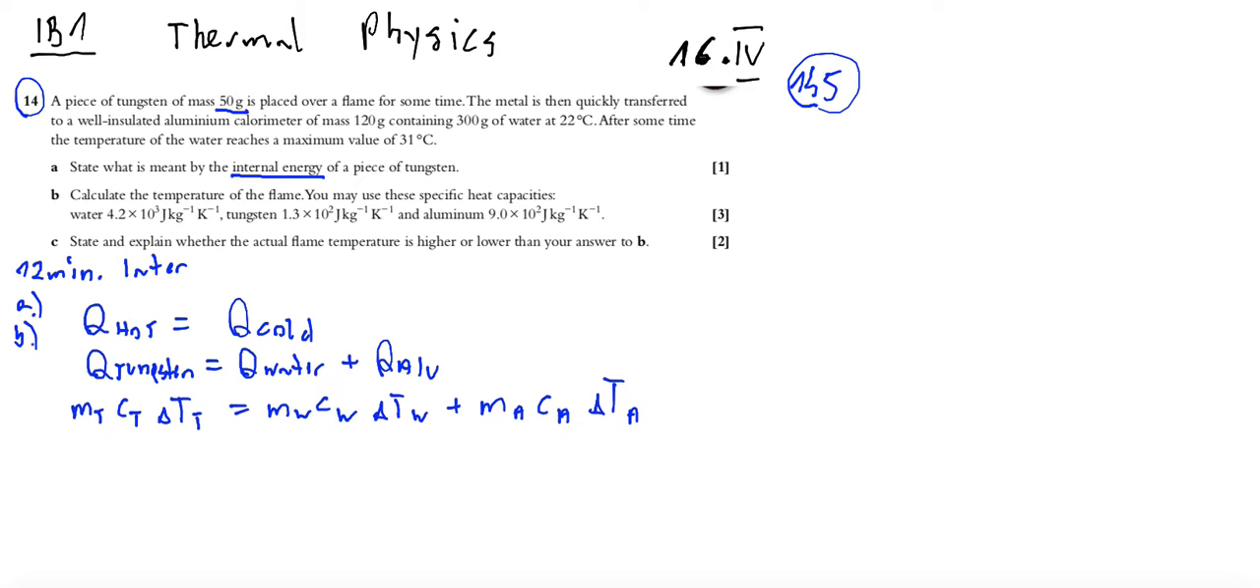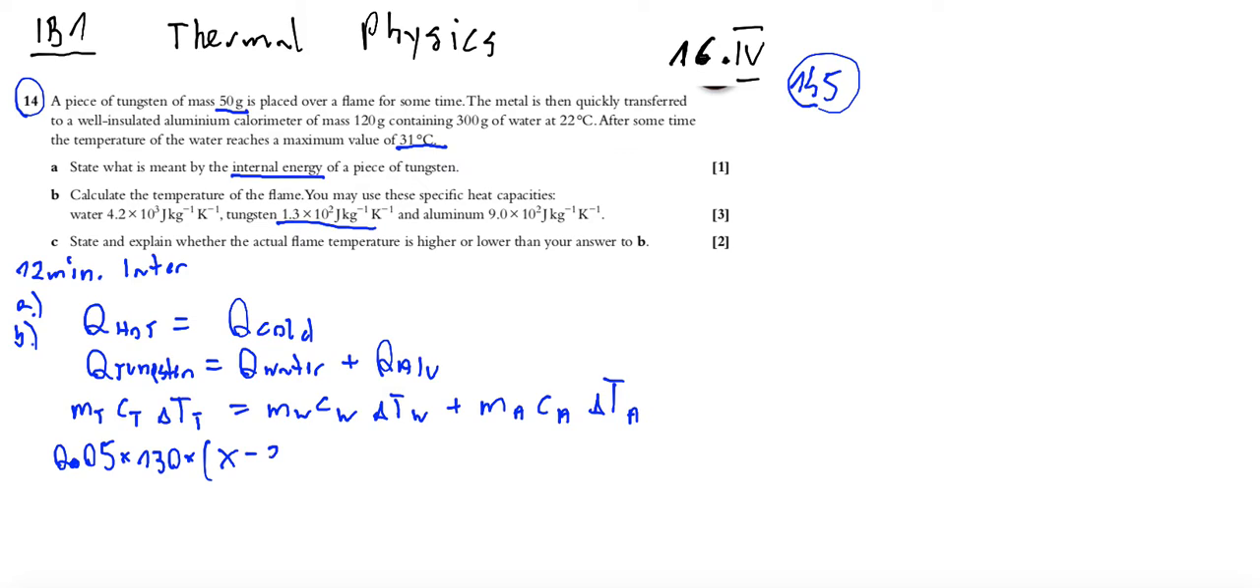And mass of tungsten is given. Of course, you have to write this in kilograms, so 0.05 kilograms. Specific heat capacity of tungsten is given, 1.3 times 10 to the power of 2, so it's 130, times change of temperature of the tungsten. We don't know the initial temperature of the tungsten, which is the same as the flame, but we know that after some time the temperature of the water reaches 31 degrees Celsius.